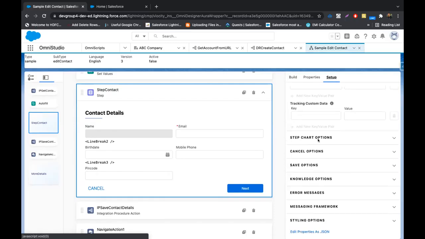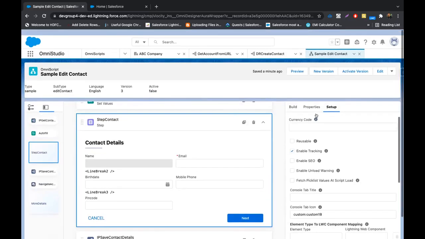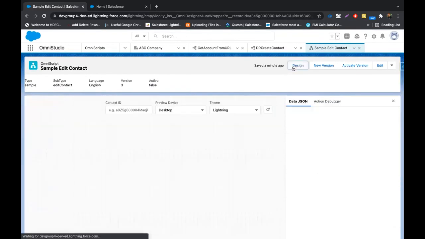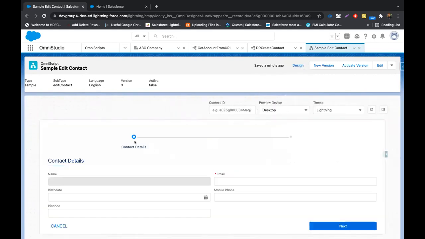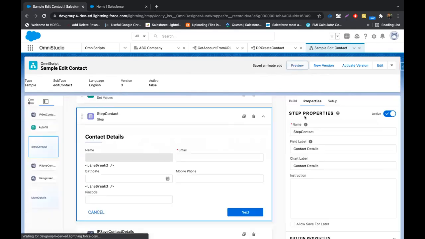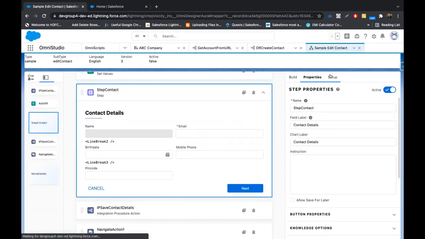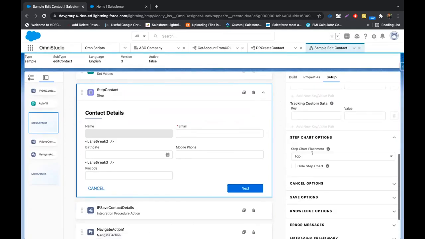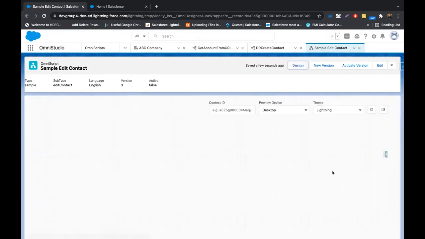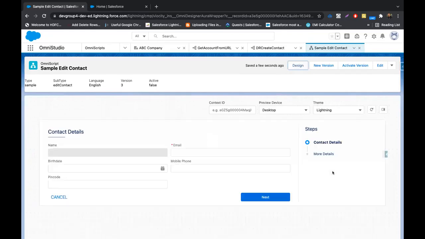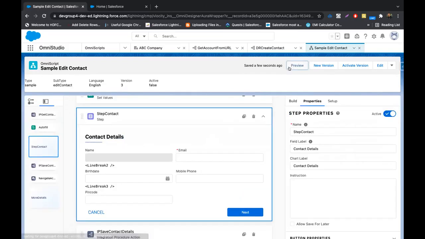Here we also have a step chart option. I'll quickly preview this to show you how the step chart looks. When you preview, in the preview panel at the top, my step chart is in the top section. I can change its placement with clicks only. I'll go to setup, go to the step chart option, and make it right. If I preview again, the step chart now moves towards the right. So it is so easy to configure things from the setup of the OmniScript. These are the small things that it provides on the setup.